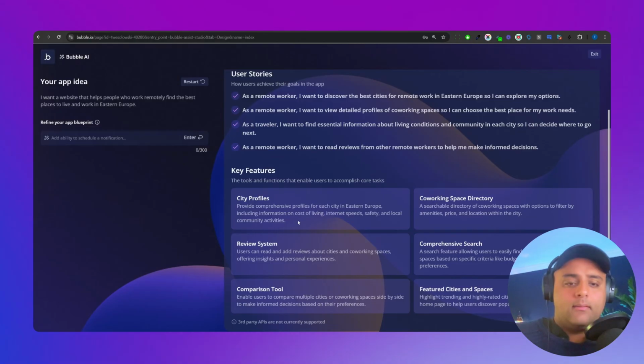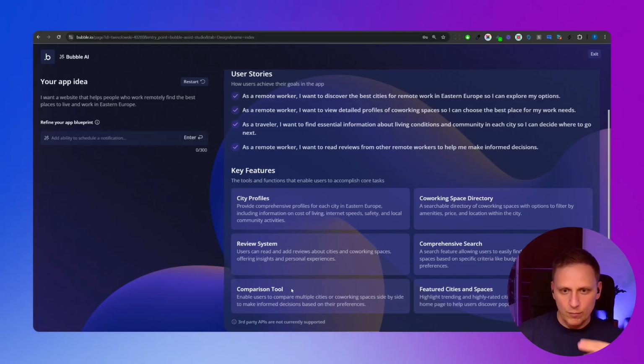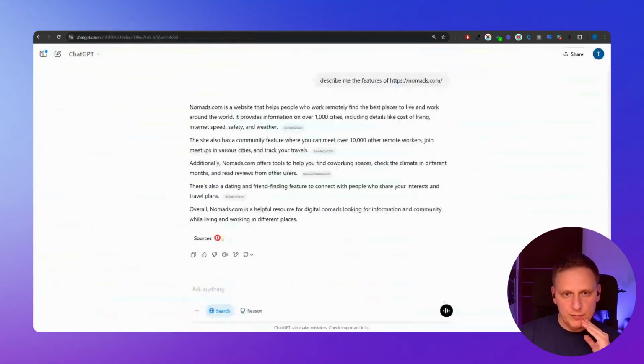Is there anything in this blueprint that it generated off of, like you said, a very straightforward sentence prompt, that is taking you by surprise, or is there anything that you think is missing? I think this comparison tool. I didn't mention that I want to compare multiple cities, so that's interesting. Let me check the features. Tool to find co-working spaces, we have it. The community feature, right? Maybe let's add also the community feature.